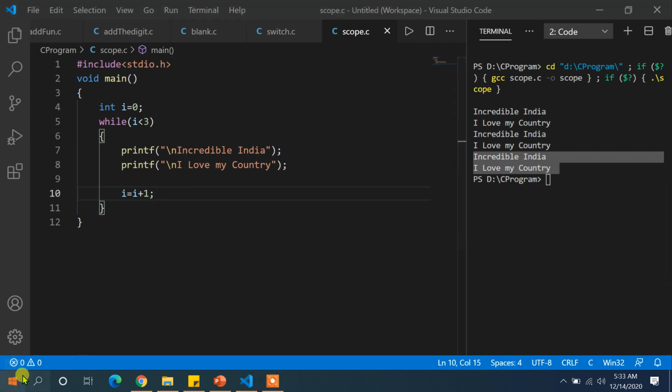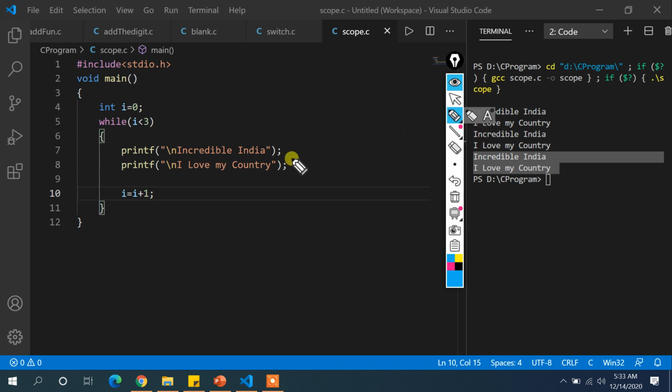So let us understand it in a proper way. How do things get executed? The first line executed over here is int i = 0. That means i will be initialized with the value 0. i is a variable over here. This part is called your initialization, and this part is your condition. So 0 is less than 3.